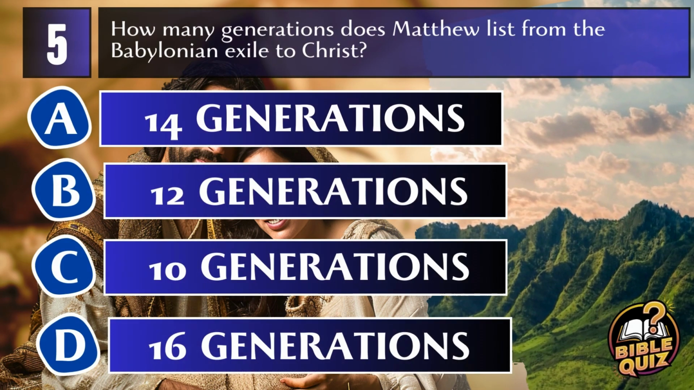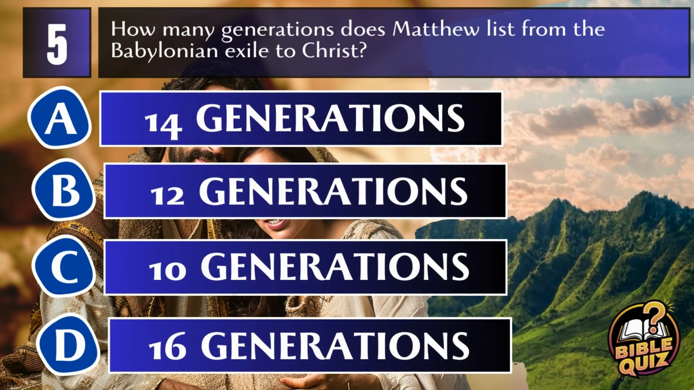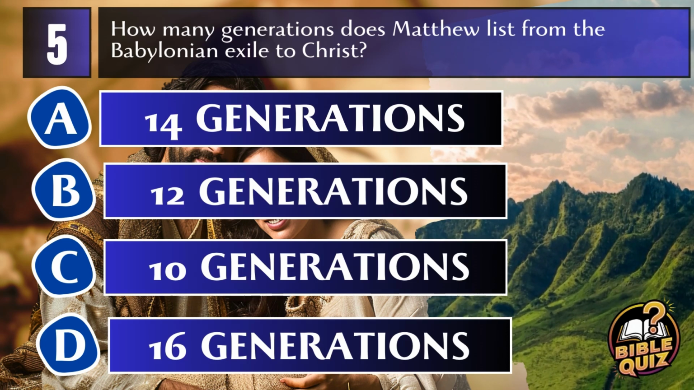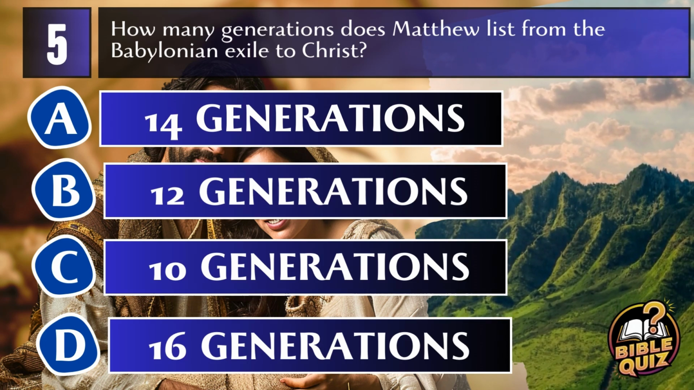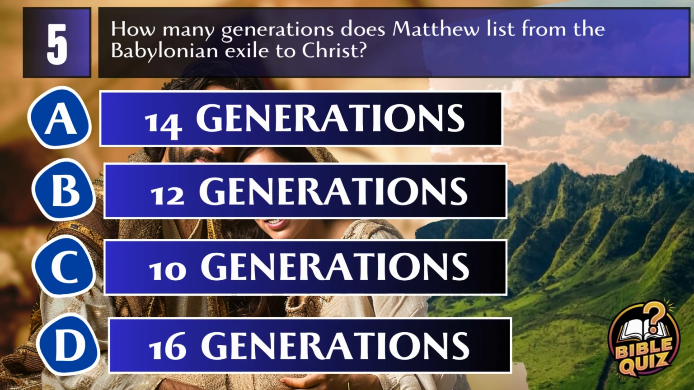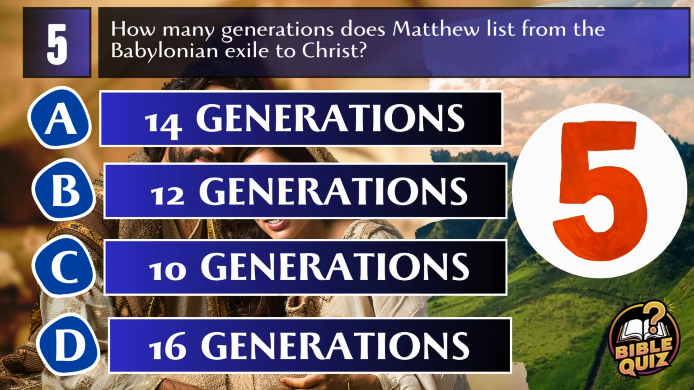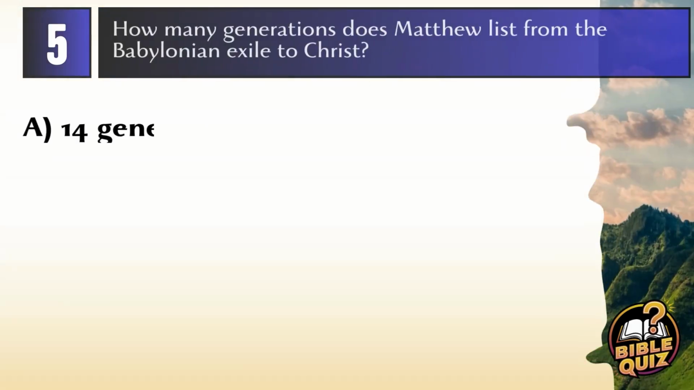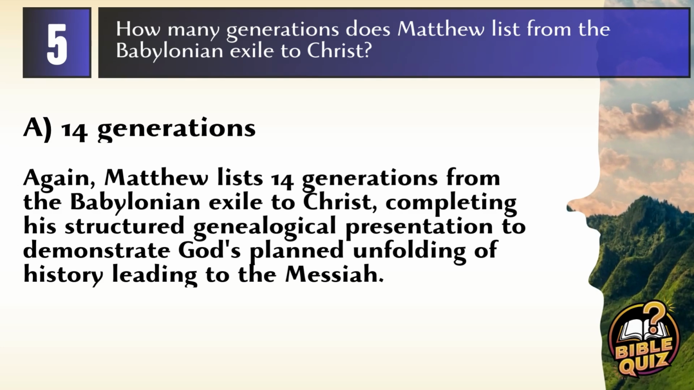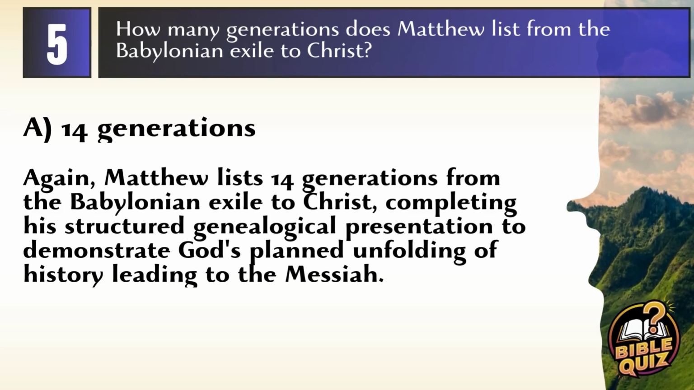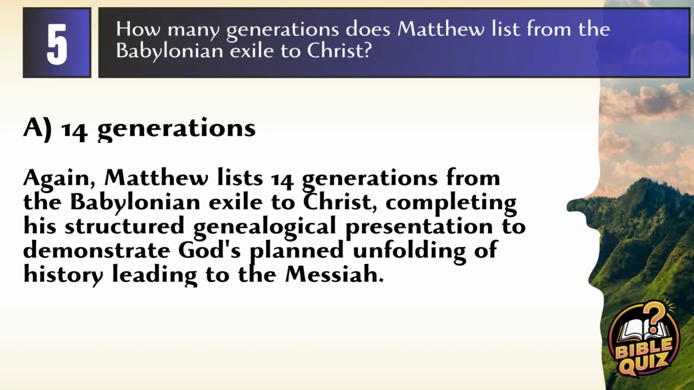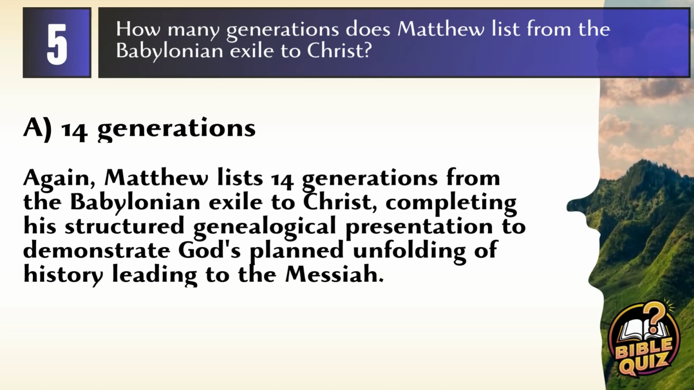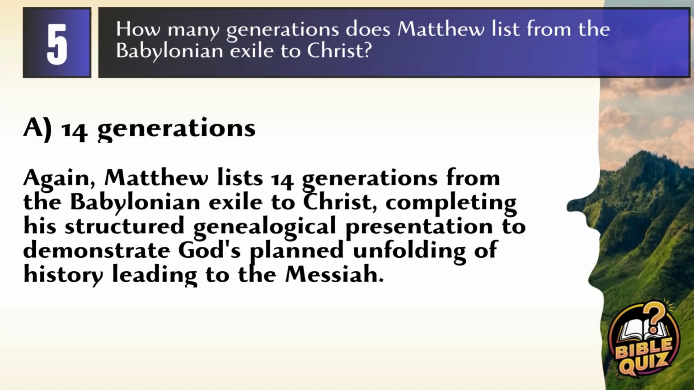Question 5. How many generations does Matthew list from the Babylonian exile to Christ? A. 14 generations, B. 12 generations, C. 10 generations, D. 16 generations. Answer: A. 14 generations. Again, Matthew lists 14 generations from the Babylonian exile to Christ, completing his structured genealogical presentation to demonstrate God's planned unfolding of history leading to the Messiah.